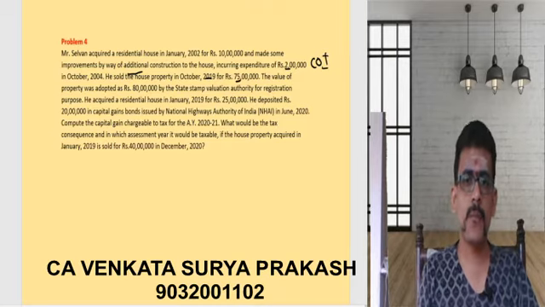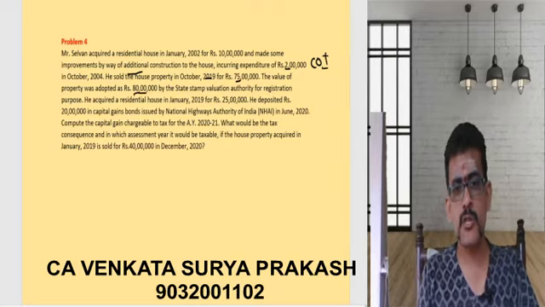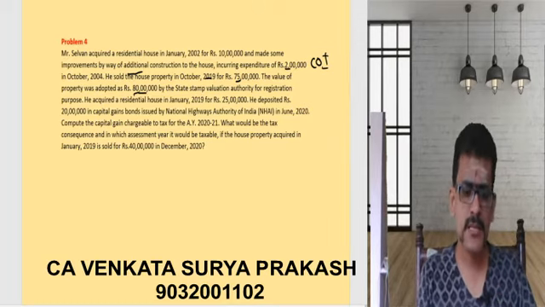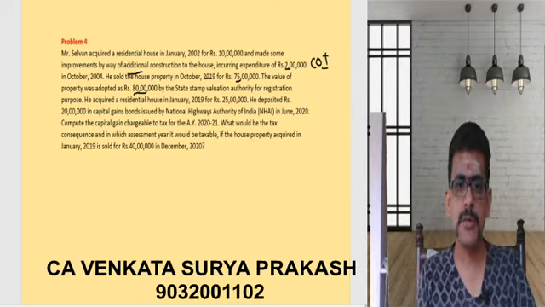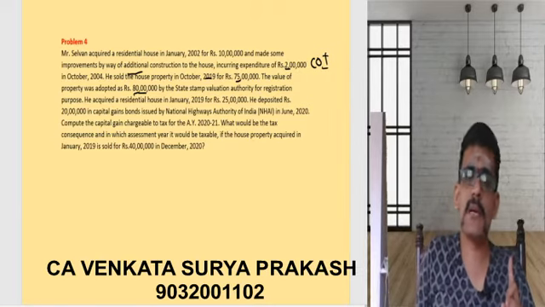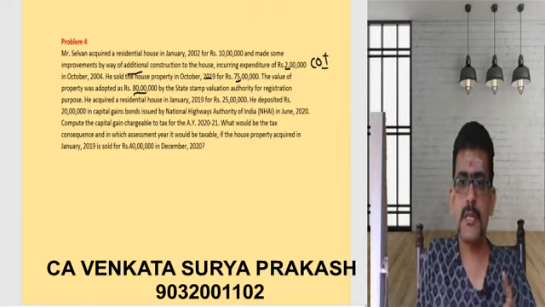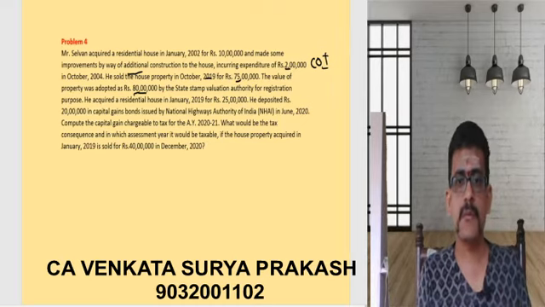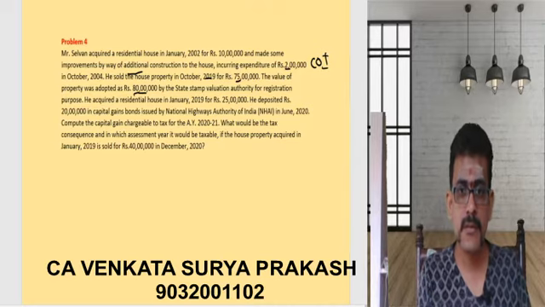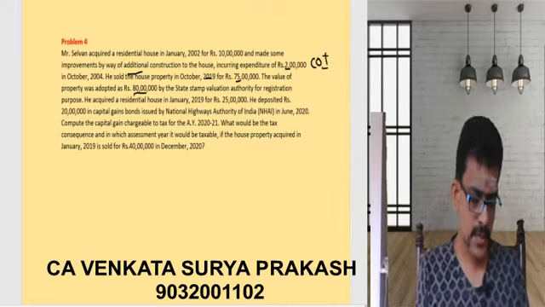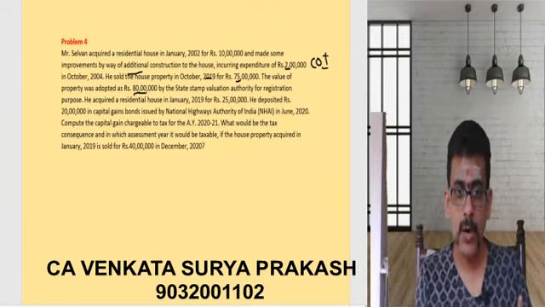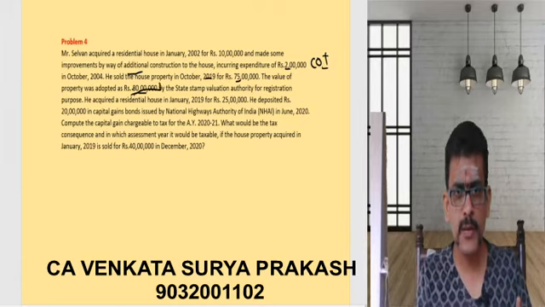The value of the property adopted by stamp duty valuation is 80 lakhs. Then what does 50C say? Whenever the consideration received is less than the stamp duty value, the stamp duty value will be considered as the full value of consideration. So the consideration received is 75 lakhs, and the stamp duty valuation is 80 lakhs.